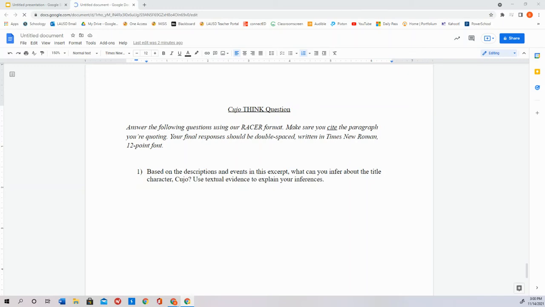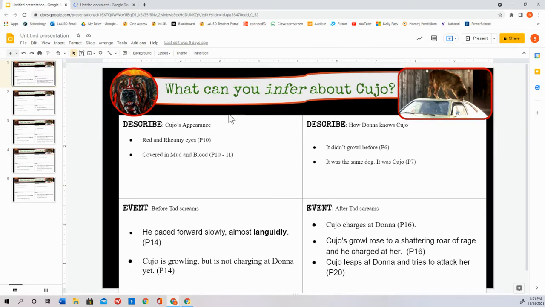Hey, everybody. So, in class this last week, I helped everybody write their Cujo think question. So, if you were absent, I don't want you to lose out on that opportunity. Now, before you write your think question, make sure that you finished writing your Cujo inferences.